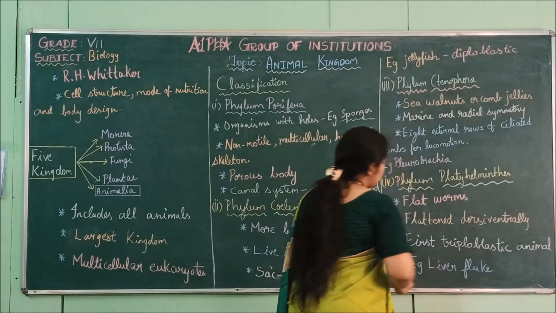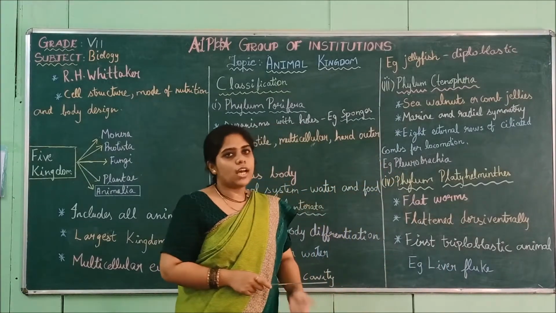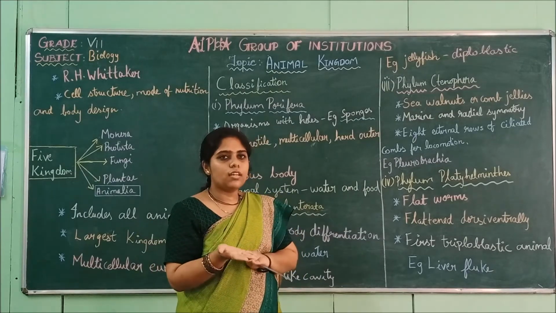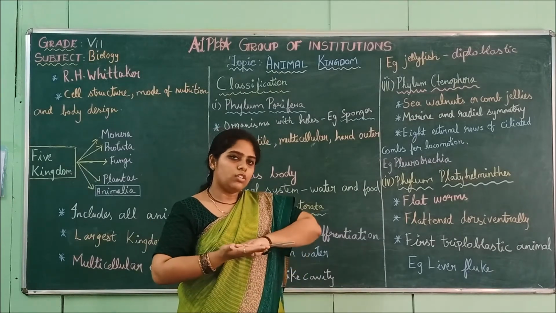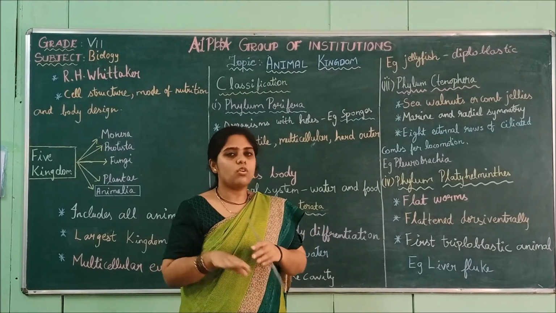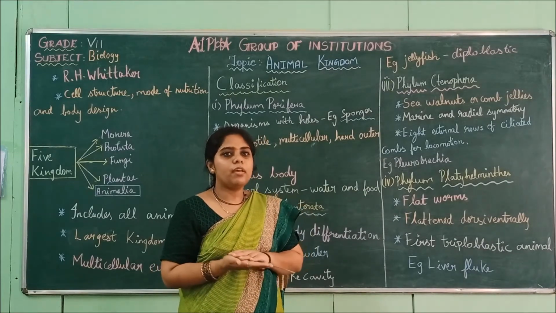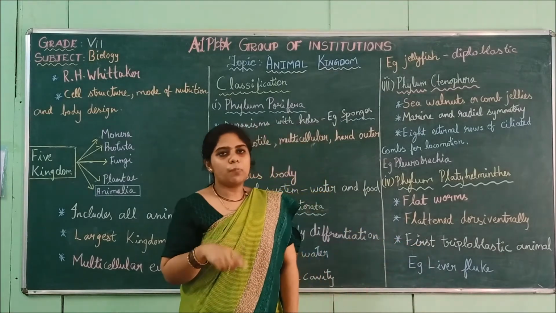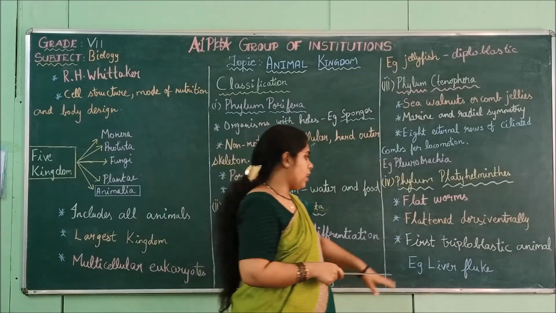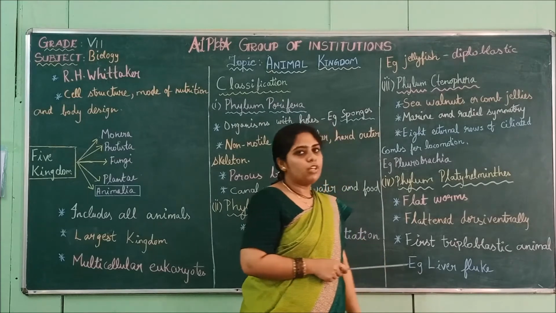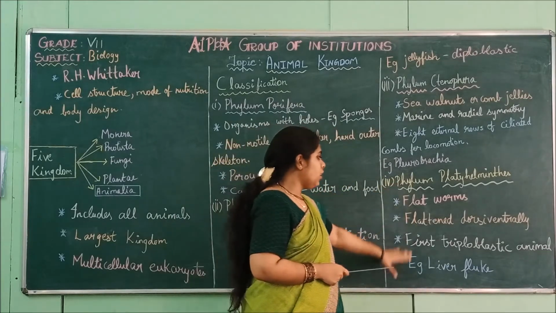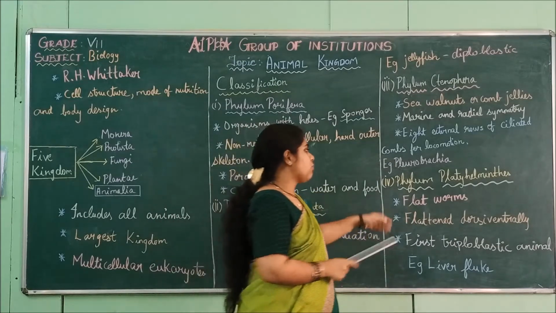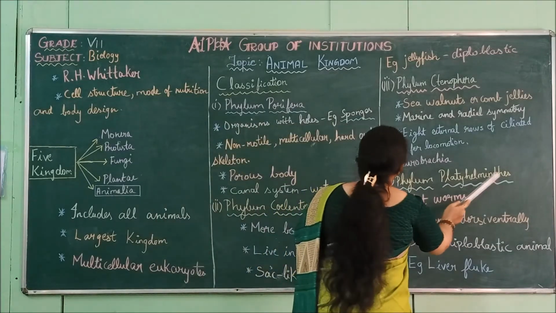Example, liver fluke. These liver flukes are flatworms. They will be like worms, and they will be flattened on the dorsal side also, on the ventral side also. Both these sides they will be flattened differently, and they are the first triploblastic animal. Example, liver fluke. So these are the few characteristics of phylum Platyhelminthes.